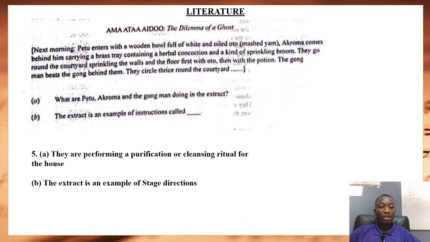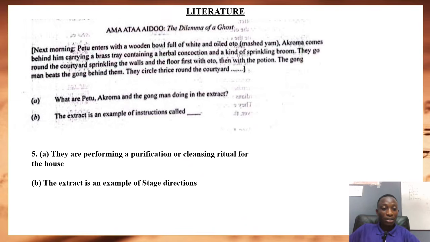Akroma comes behind him carrying a brass tray containing a herbal concoction and a kind of sprinkling broom. They go around the courtyard sprinkling the walls and the floor, first with otto, then with the potion. The gunman beats the gun behind them. They circle thrice around the courtyard.